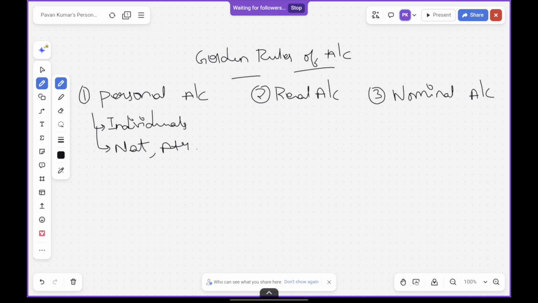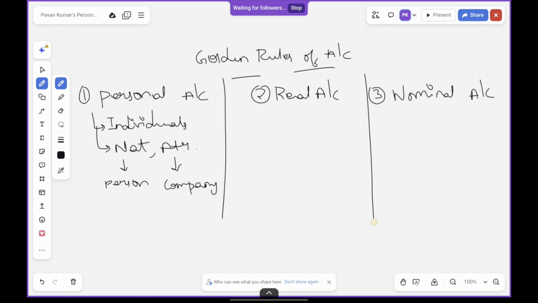What do I mean by natural? A person who has a natural existence, a person who is actually alive, is called a natural individual. The artificial individual is something which exists by the papers, with incorporation or registration, just like a firm or a company. So natural is a person and artificial is a company which only has existence with the registration.